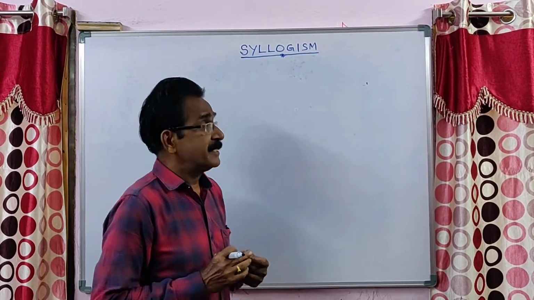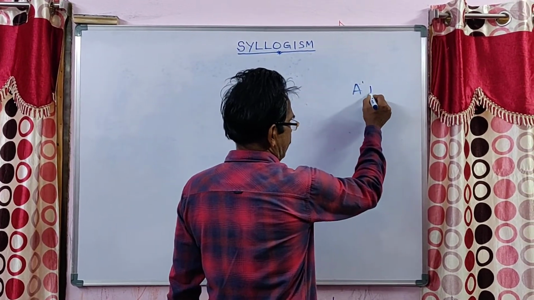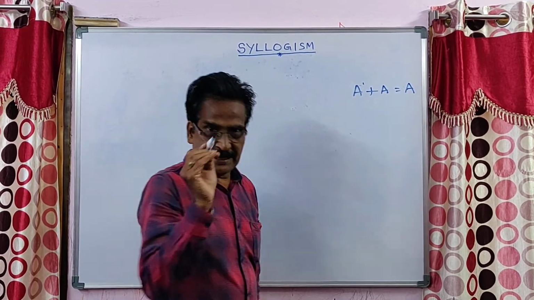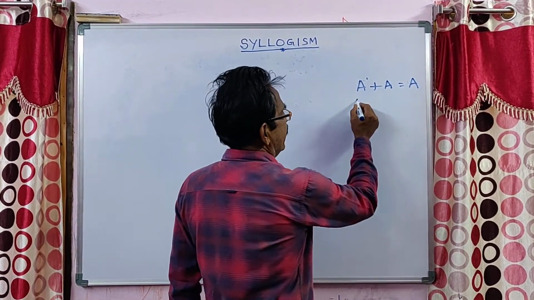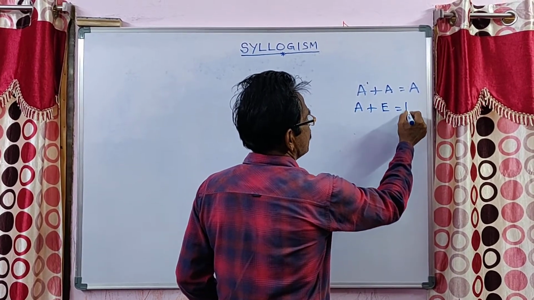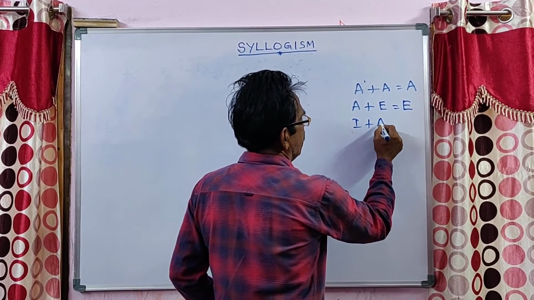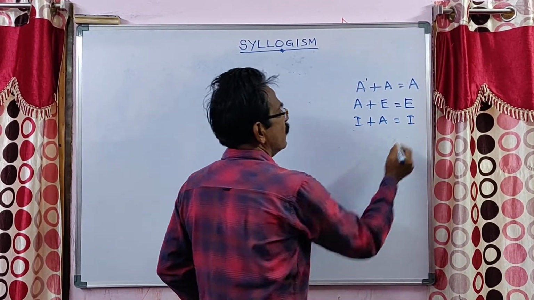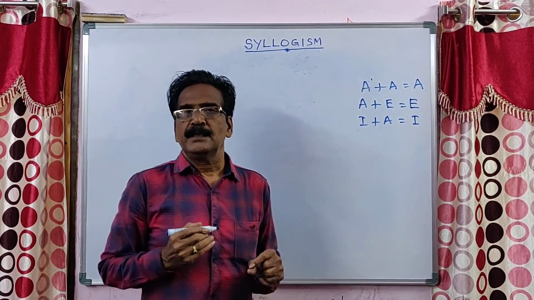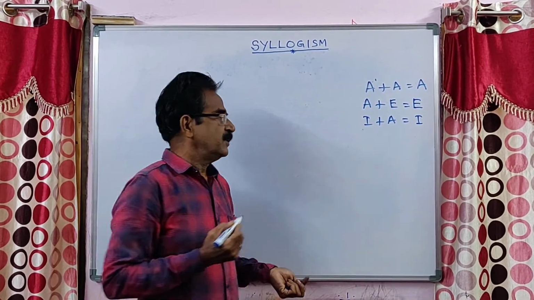Yesterday we discussed A plus A is equal to A, A plus E is equal to E, and I plus A is equal to I. These three rules yesterday we discussed, and today we are going to discuss the remaining three rules.